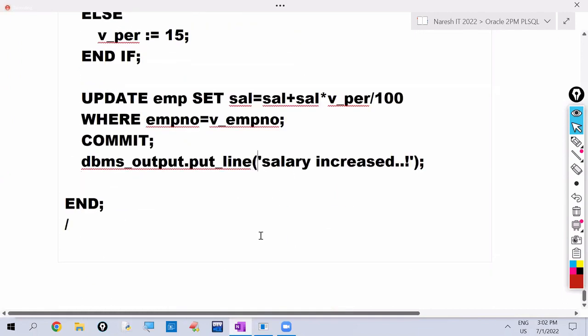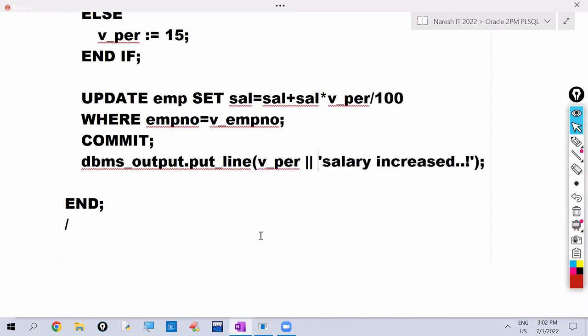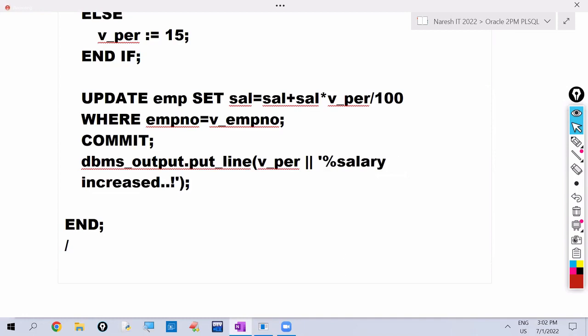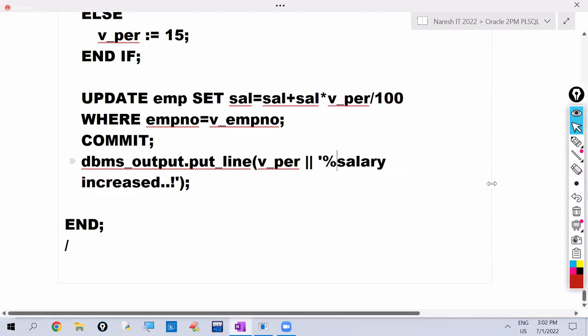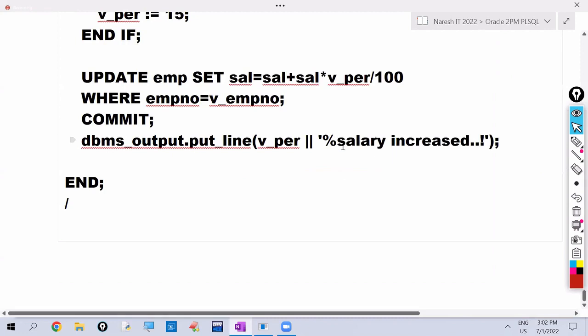How much percentage increased I want to display? So V_PR. So this much percentage increased.